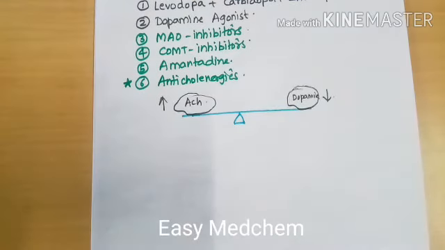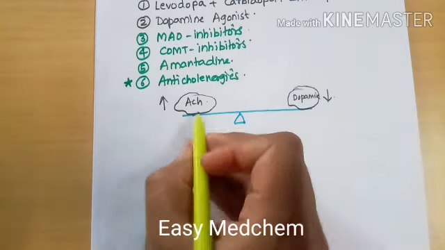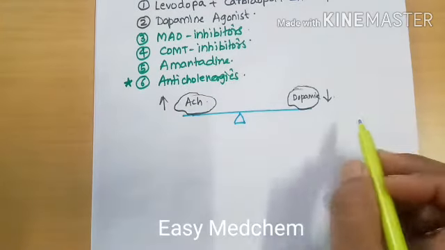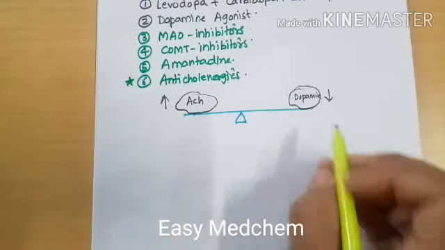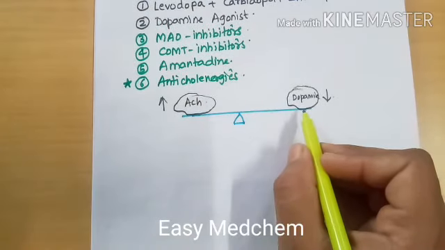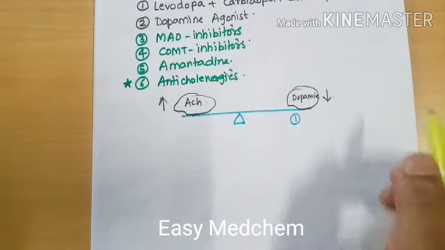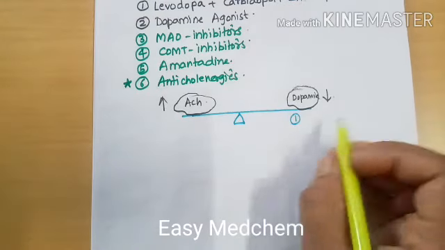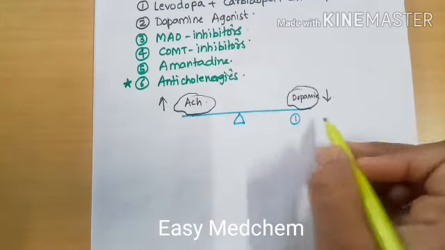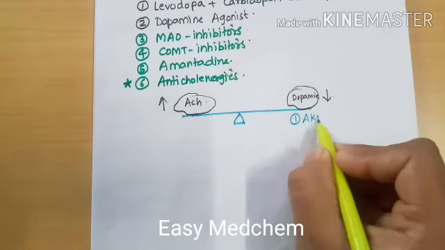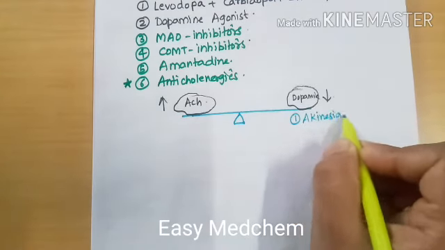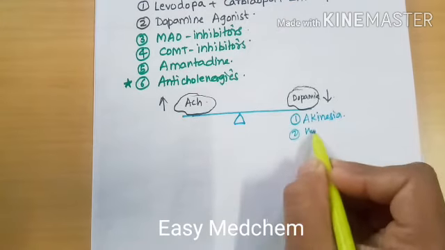So there are two sets of symptoms for the patients. Due to the decreasing level of dopamine, the patient will have the problem of akinesia or hypokinesia.